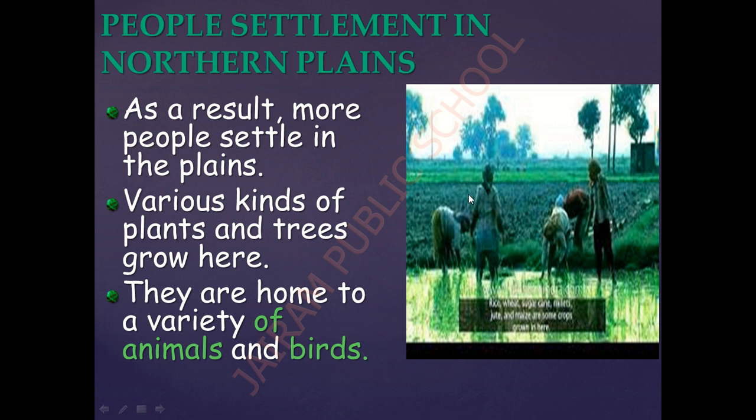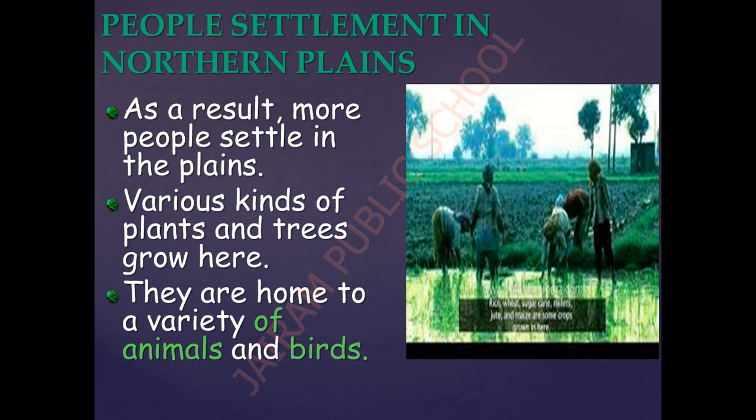So children, in this picture I have given a large agriculture area. Can you see that? Yes, many people are doing farming and agriculture here. So we all know that agriculture is the backbone of our country, and agriculture supports us by giving us food, and we are getting food only because of agriculture.